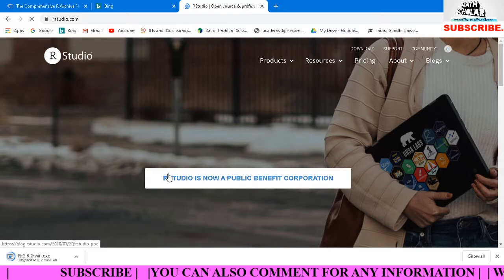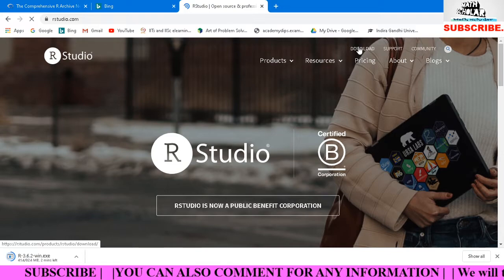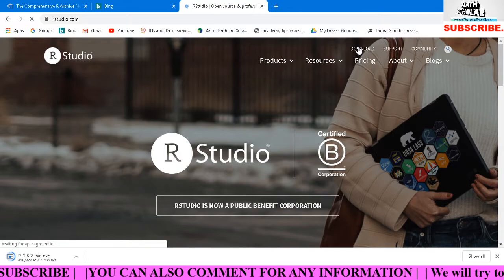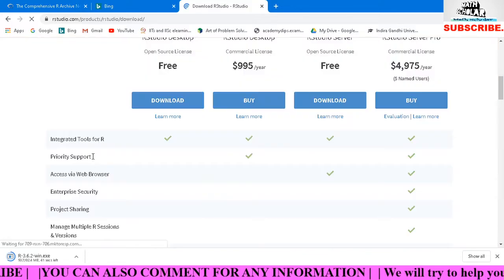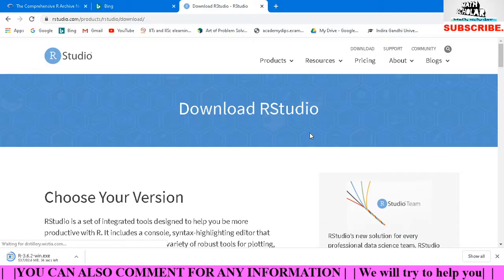There is a download and a product option. It doesn't matter, we click here on download. On the right-hand side is download R Studio.